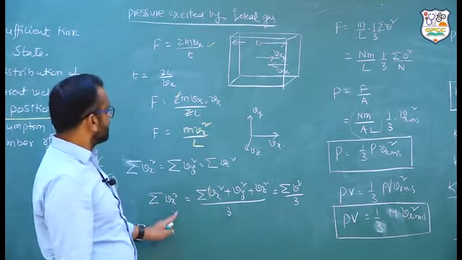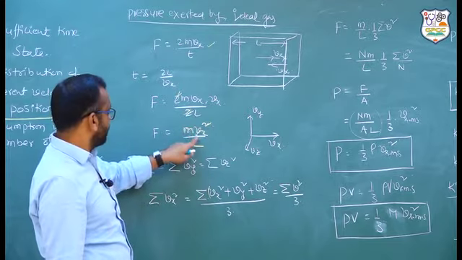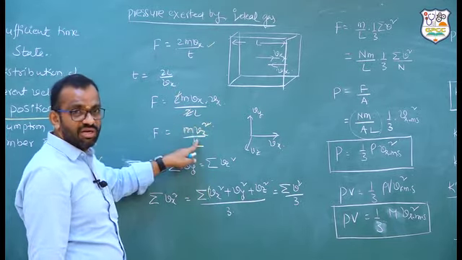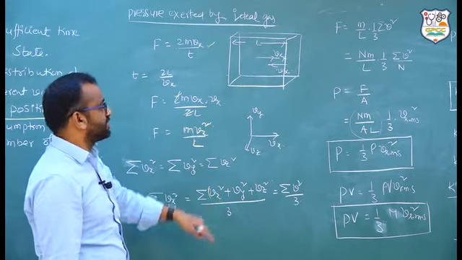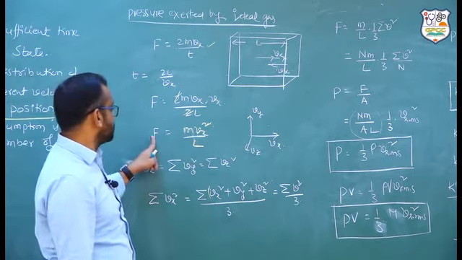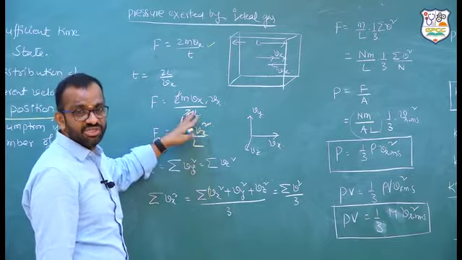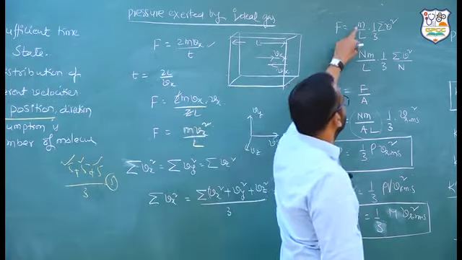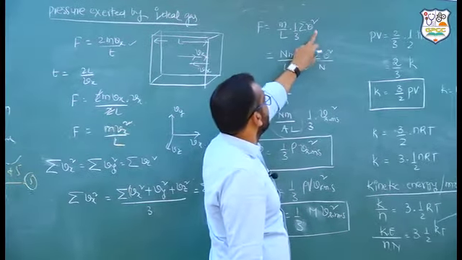Now, we are using this equation in this part, sigma into Vx square. Why are we taking sigma? This is a pressure created by one molecule. Sigma is giving average pressure, average force created. This is a force in a direction. This is going to be the average force because of all the directions. So, therefore, this is m by L, 1/3 sigma V square.